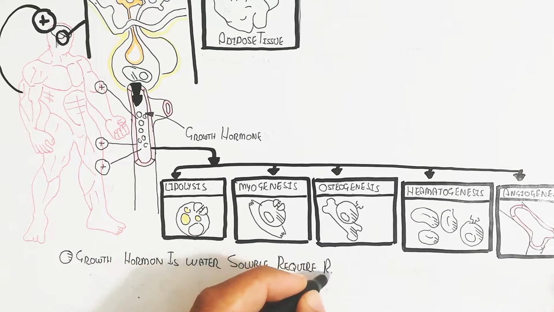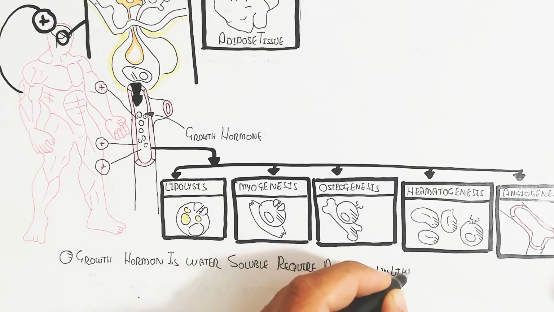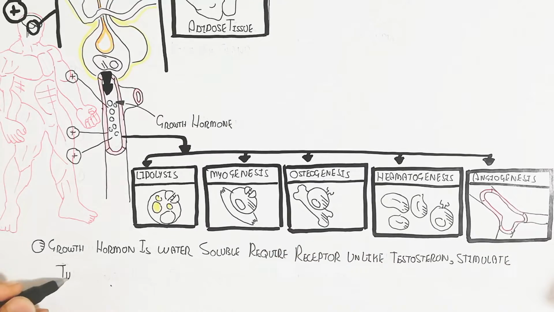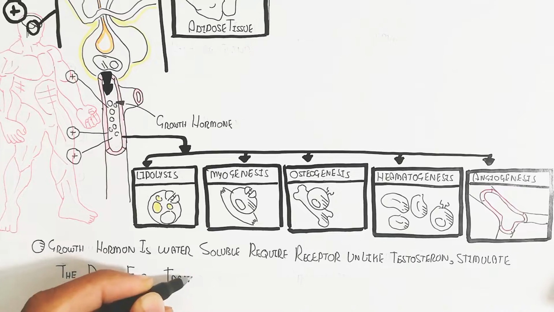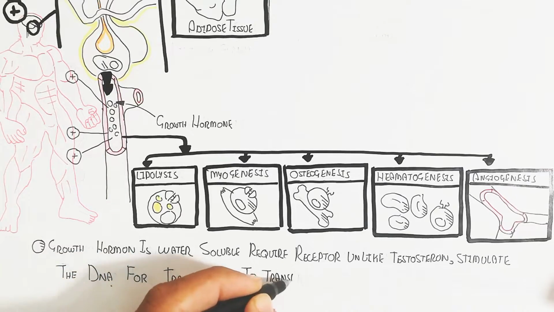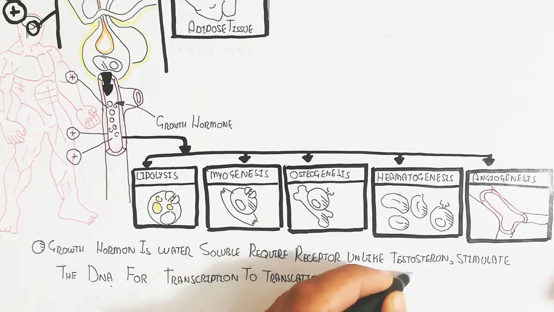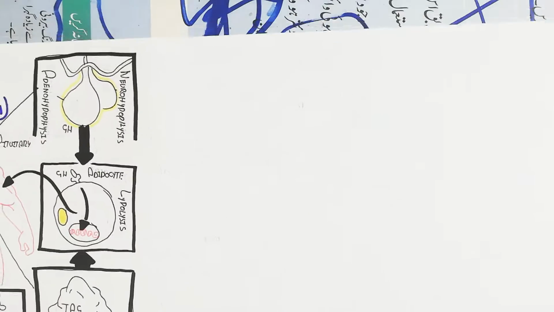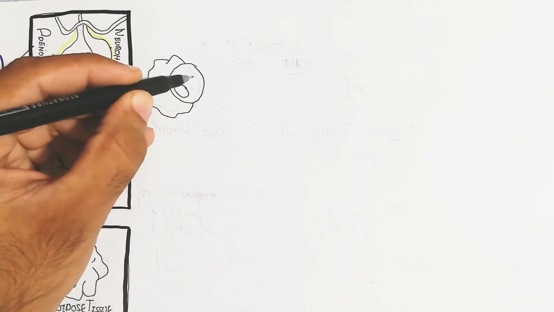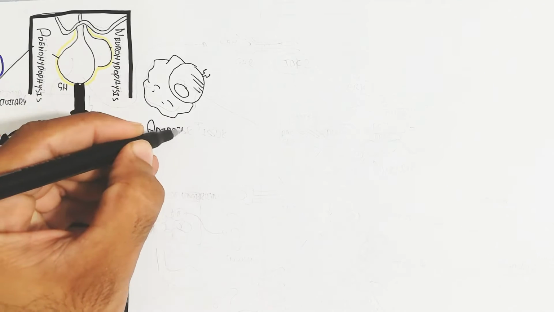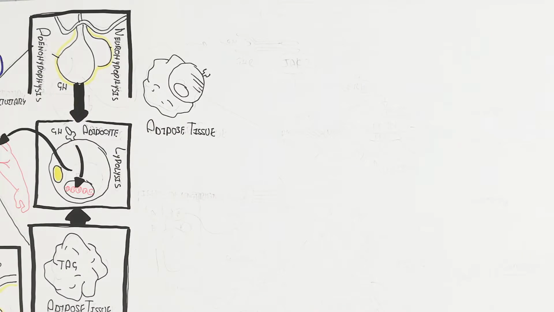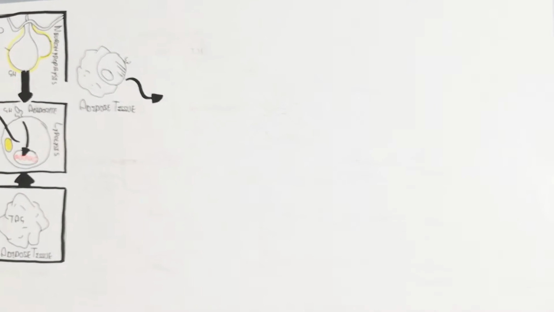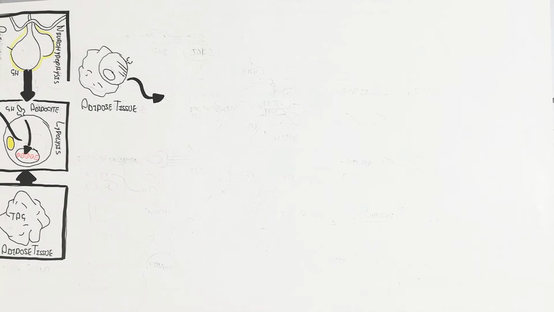So the growth hormone is water soluble, remember, and requires a receptor, unlike testosterone. So it stimulates the DNA for transcription to translation of specific proteins. So exogenous growth hormone is not harmful like testosterone, because testosterone will directly target the DNA. The excessive testosterone will also damage the DNA when introduced exogenously. So for the adipose tissue, let's begin to understand the adipocyte, the bigger picture, to understand the signaling pathway of the growth hormone and how it works.